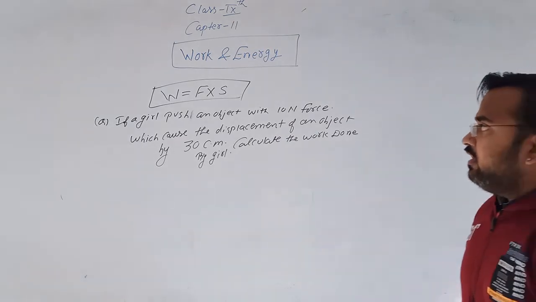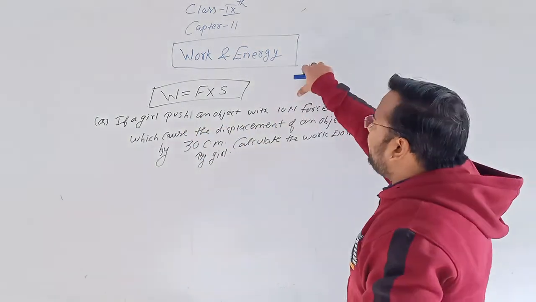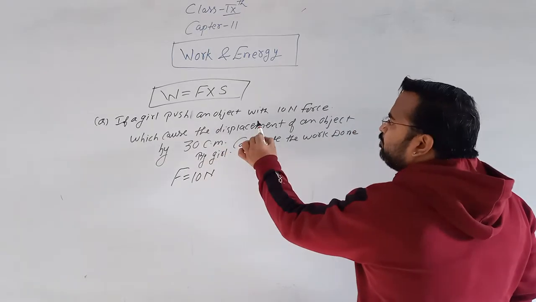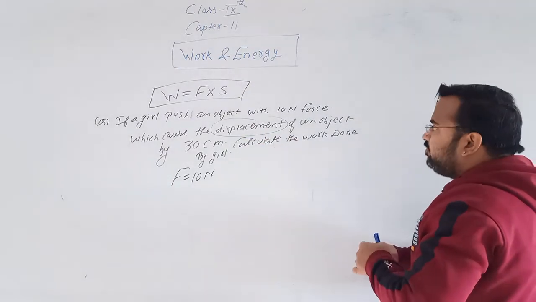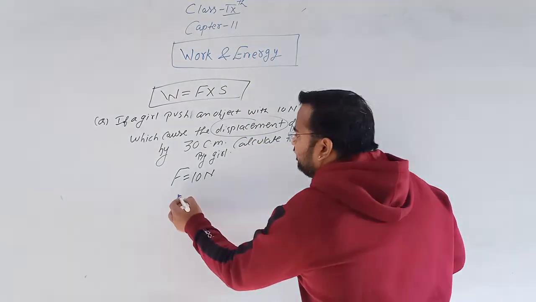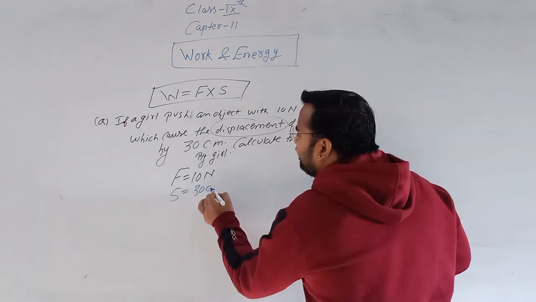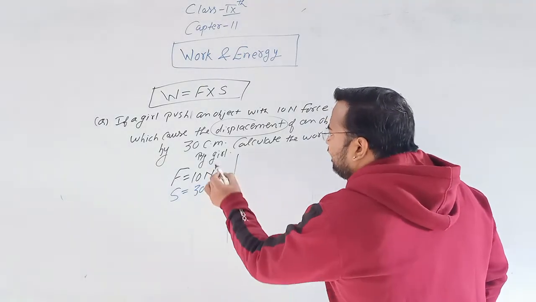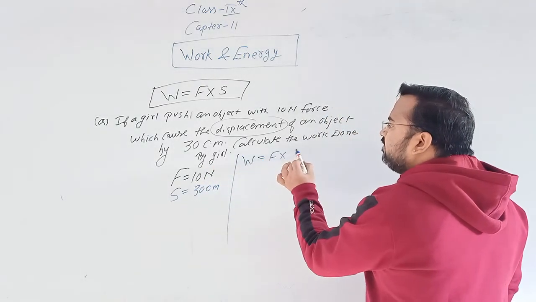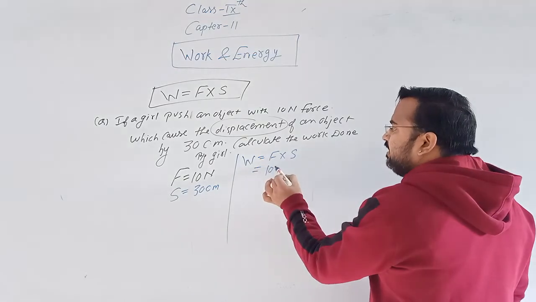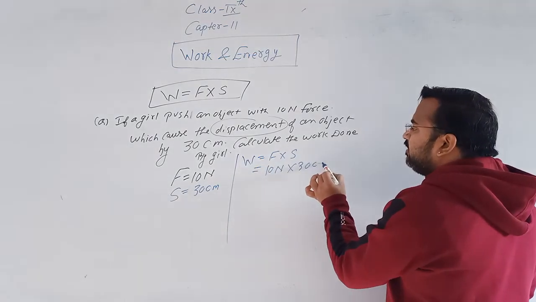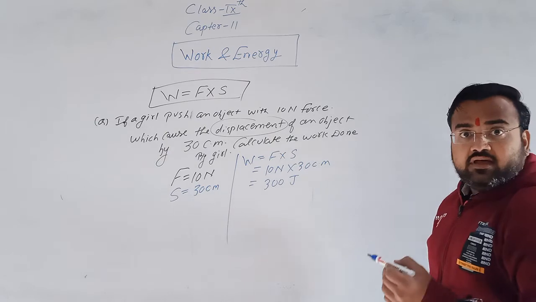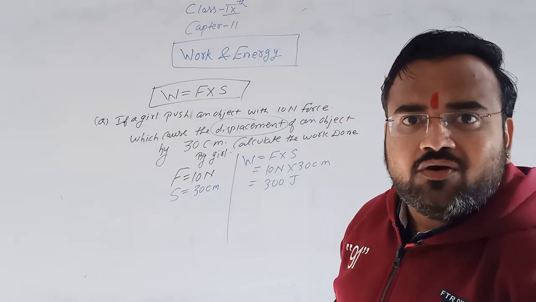If a girl pushes an object with 10 Newton force, so force is given as 10 Newton, which causes the displacement of the object. Displacement is given, that is S is equal to 30 centimeter. Now, if we apply the formula of force into displacement, with force 10 Newton and displacement 30 centimeter, the answer will be 300 joule, which is absolutely wrong.